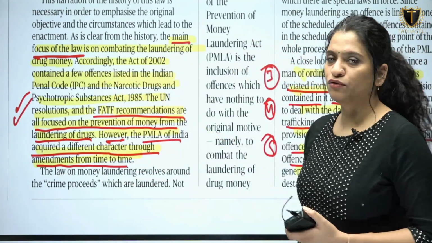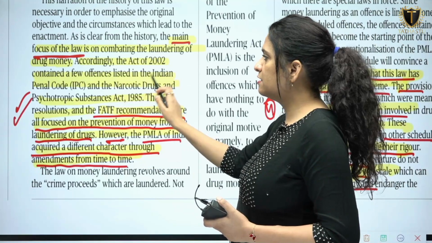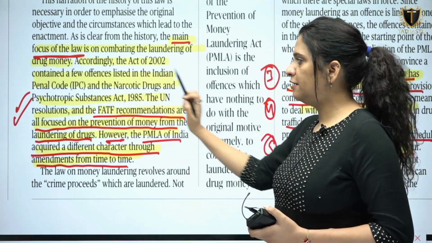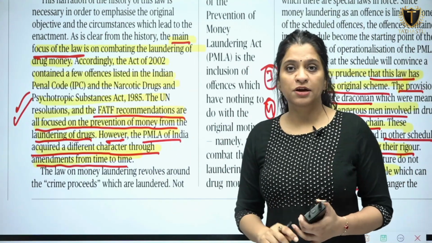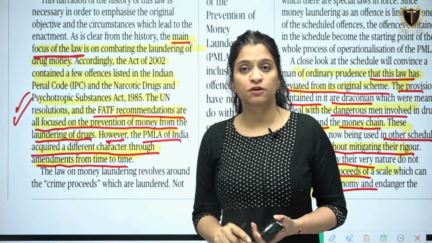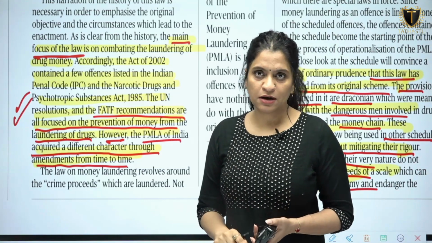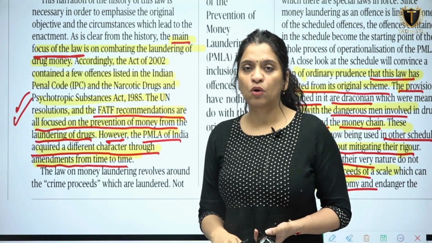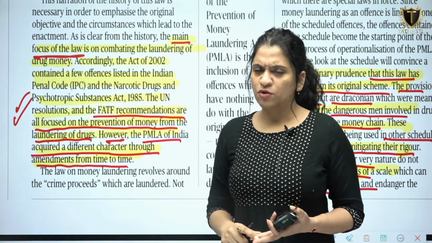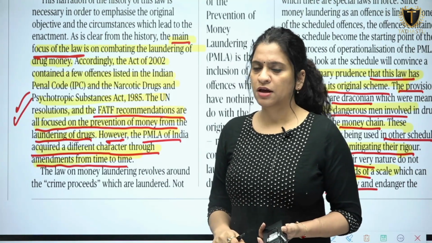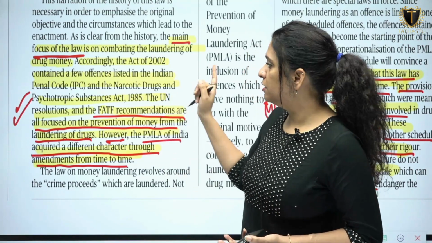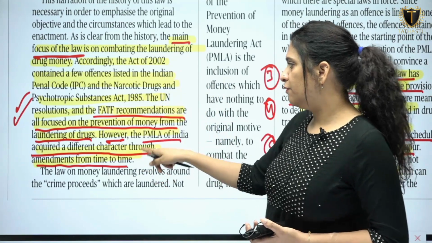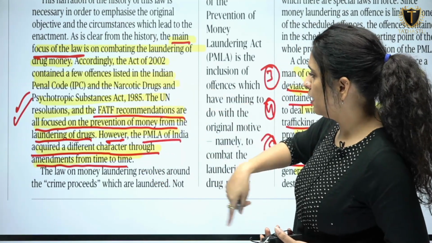Accordingly, the Act of 2002 contained a few offences listed in the Indian Penal Code and the Narcotic Drugs and Psychotropic Substances Act 1985. So, whenever you are reading the Prevention of Money Laundering Act, you have to connect it with the Enforcement Directorate. You have to connect it with the Election Commission of India, that when and how in the Prevention of Money Laundering Act the Election Commission of India has functions and roles, and also the Financial Action Task Force, also the Indian Penal Code, and then further what we're looking at.